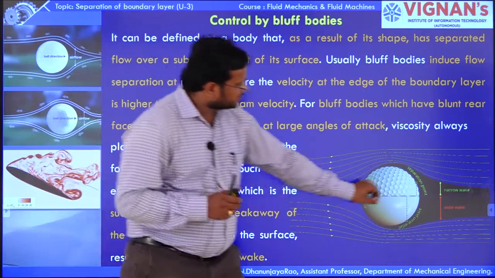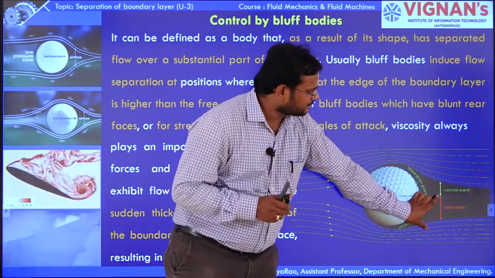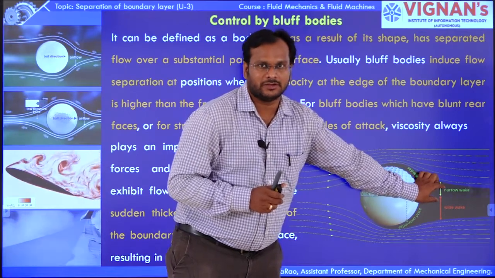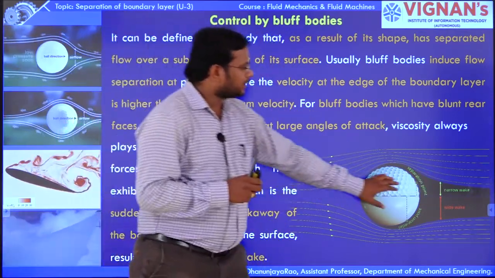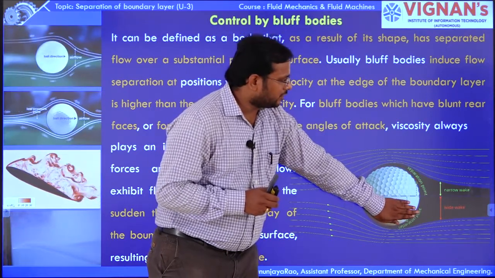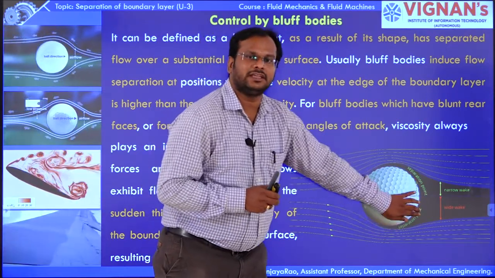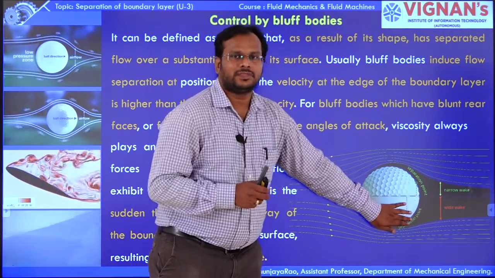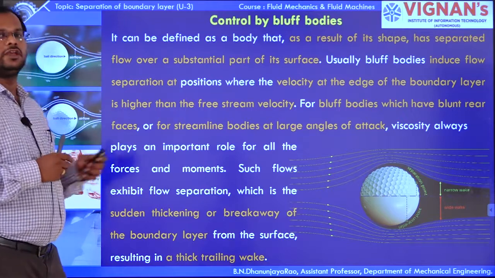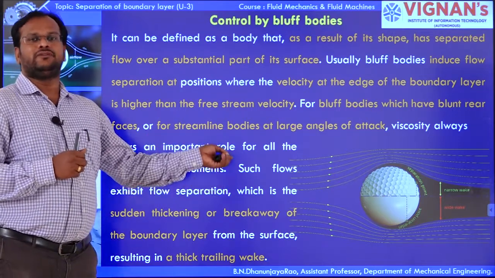Okay. So here you can see that there is a narrow wake, there is a wide wake. So here we are observing that very small wake. Okay. So the effect on this boundary is very low, and the effect on this particular body is very high because of the body shape of the particular body. So we are controlling, we are preventing the boundary layer.